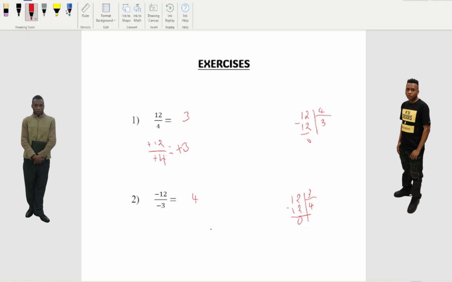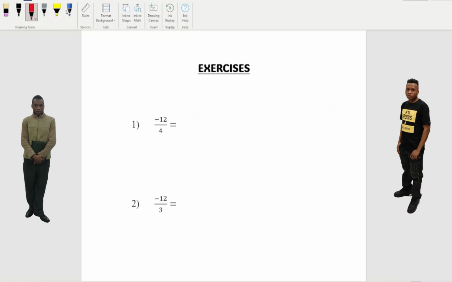Okay, so we're gonna do the next one. So this is the one we're gonna do. Remember, here is a part. This one, in case you don't get it, I'm gonna rewrite it for you.